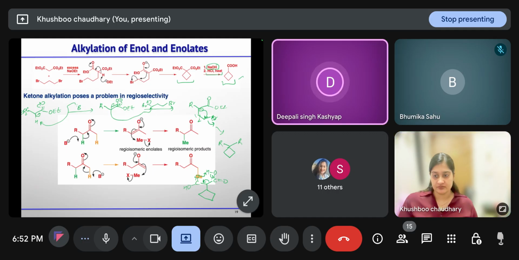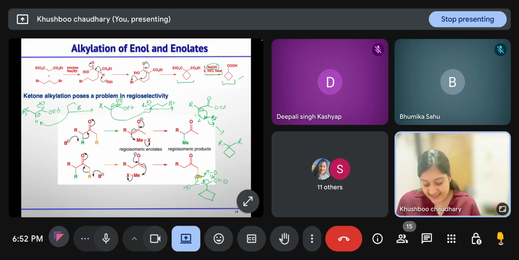Ma'am, up to the normal condition where the base is present, I have understood. But when excess base is applied, ma'am, can you explain that situation? Okay. See, here we are using excess base, right? So one alkylation is clear, that first one.